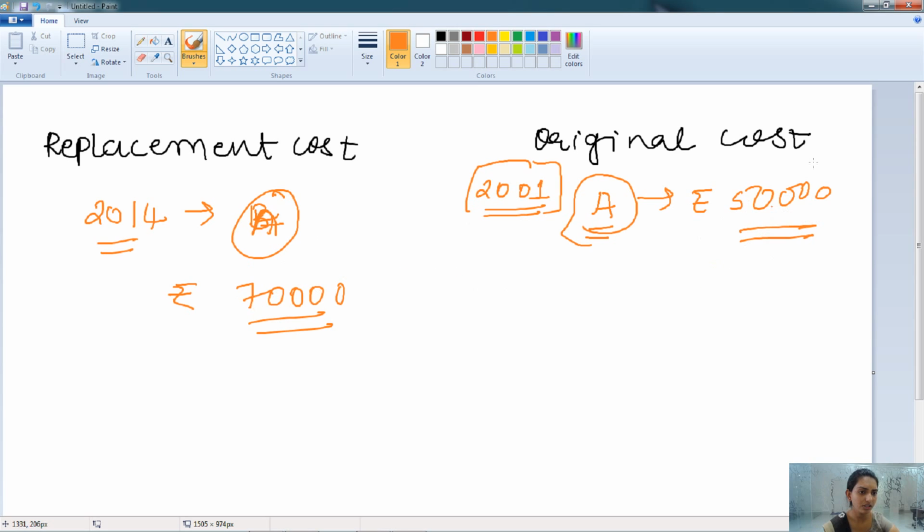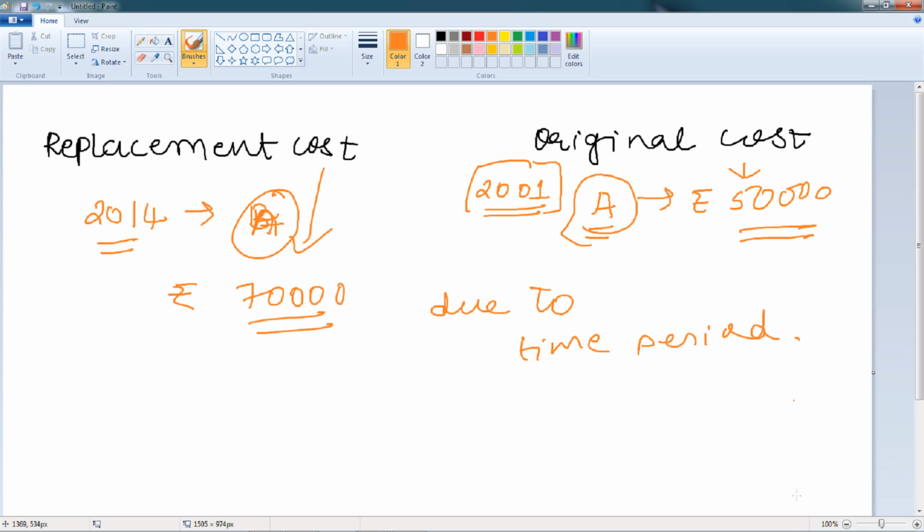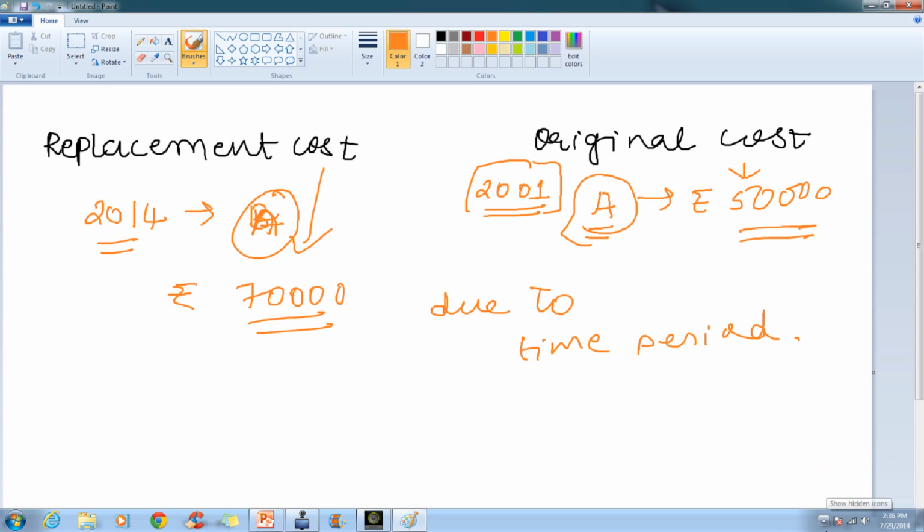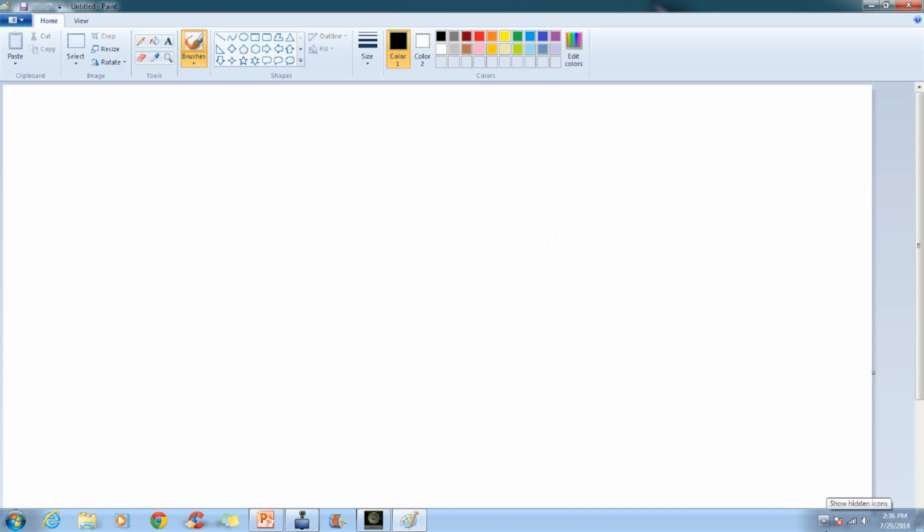So 50,000 is known as the original cost or the historical cost, whereas 70,000 is known as the replacement cost. The change in price is due to the time period. Here the time value of money is affected and the price is changing. So this is known as the replacement cost and the original cost.